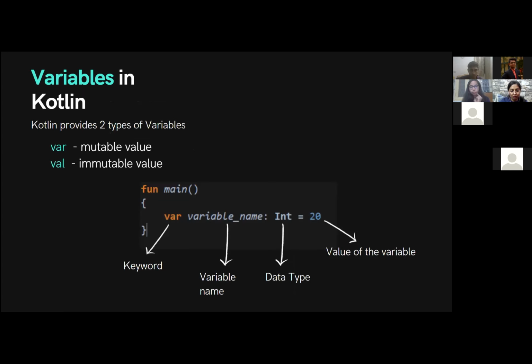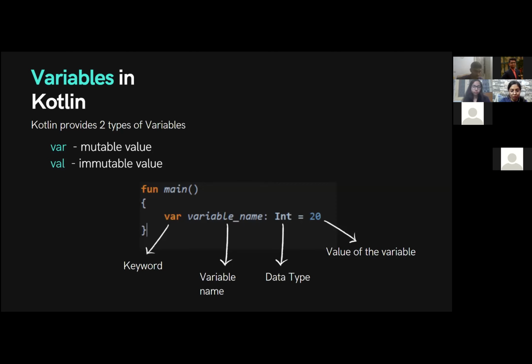If you want your variable to be a constant and shouldn't be changed at any instance, you can use val. So val refers to the immutable type in Kotlin. If you declare with the val keyword before the variable and change the value afterwards, you will get an error and an exception. This is the basic syntax for declaring a variable in Kotlin.